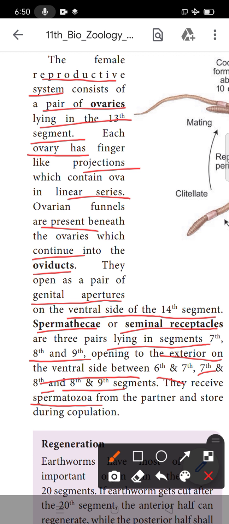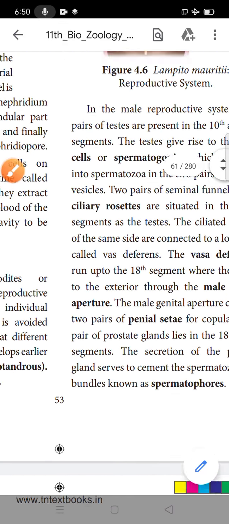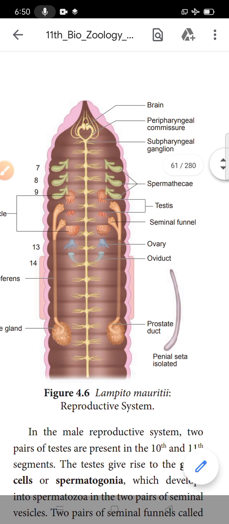Receiving it, the partner stores it, and the copulation happens. Copulation means fertilization, between a male and female. It is a fusion for the process of fertilization. It is copulation. Okay.